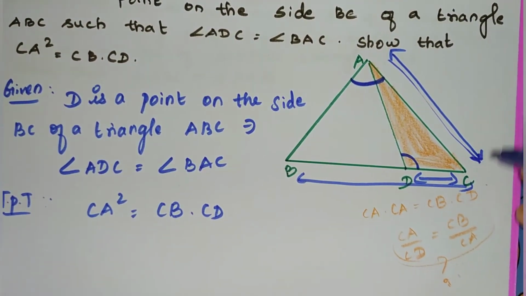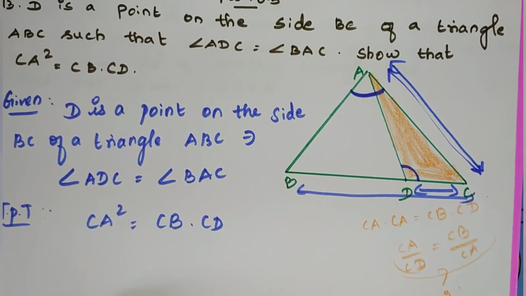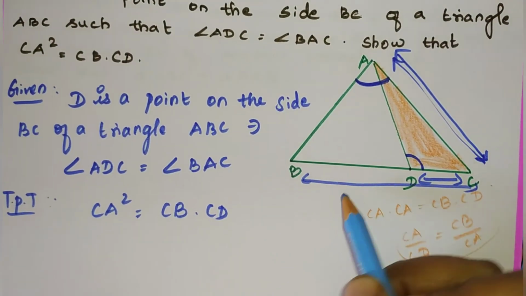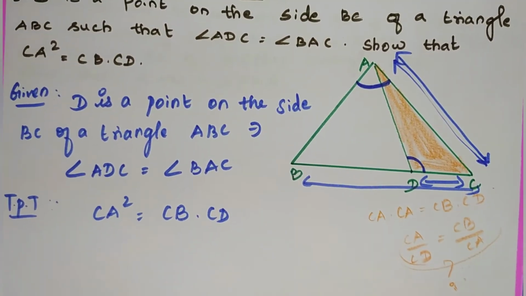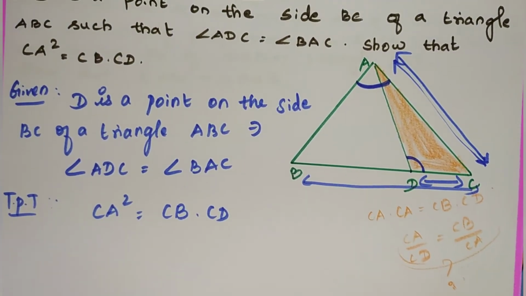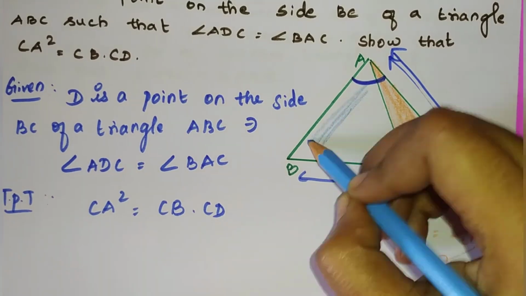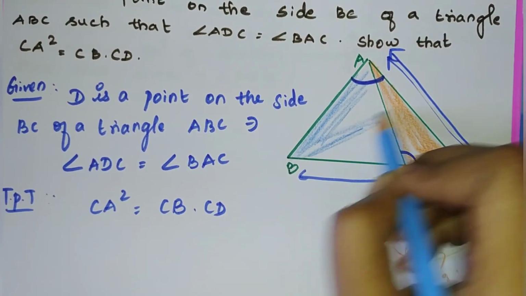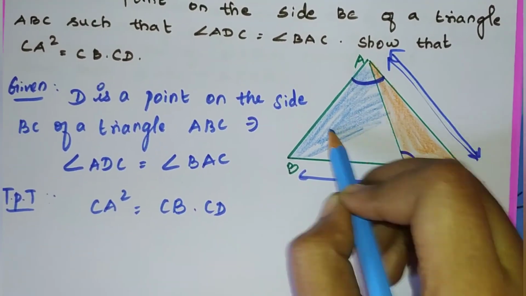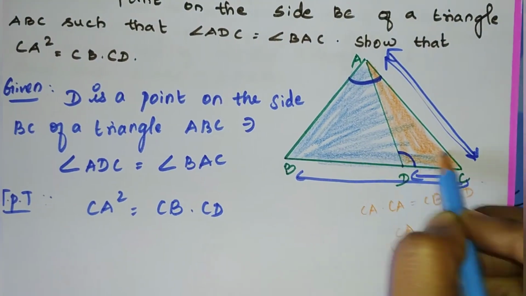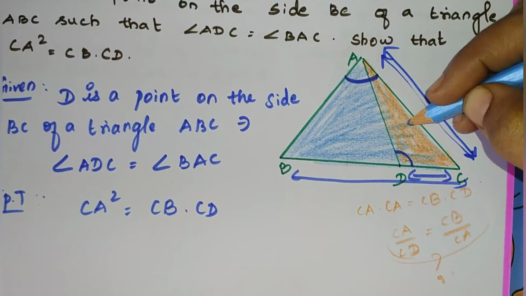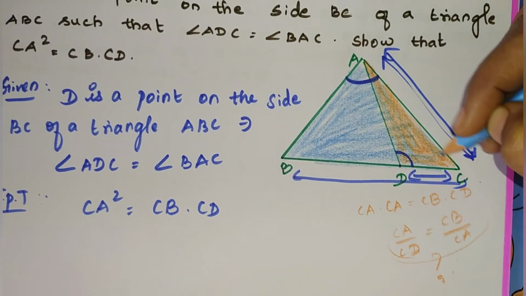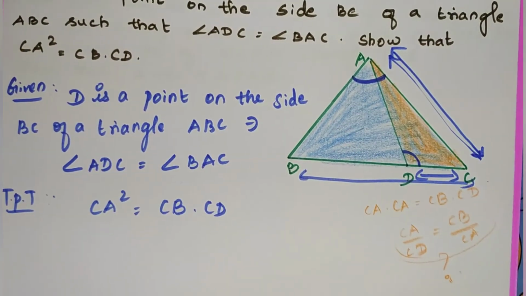Based on these two sides, we have to choose the triangle. So which triangle? ABC, the full triangle only we have to choose.